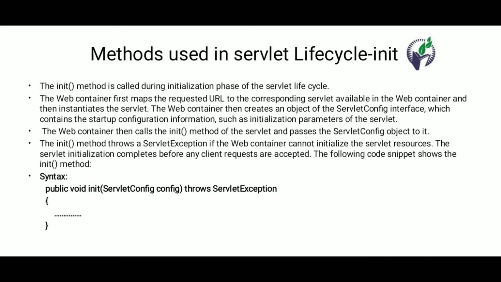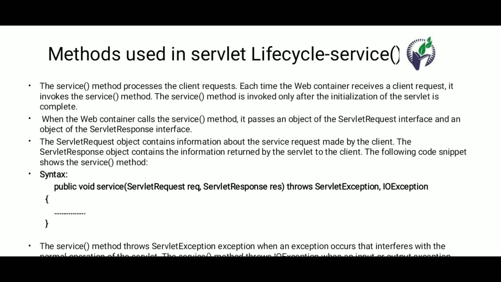The second method of the servlet life cycle is the service method. The service method processes the client request. Whenever a request is made by the client, it receives that client request and invokes it using the service method. There are different methods contained in the service method, like doGet, doPut, and doPost. These are the request methods that determine which type of task can be performed by the client on the servlet.